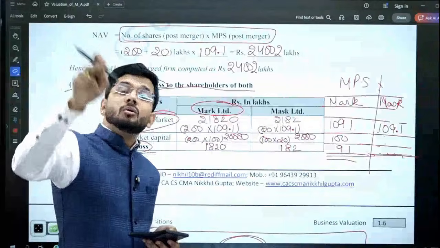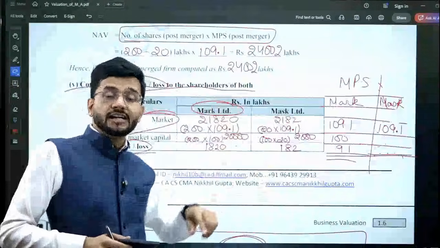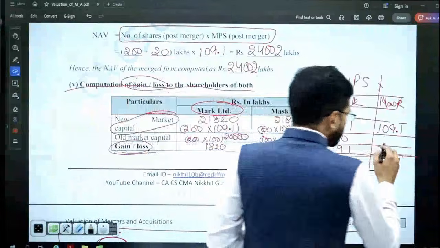So what are we going to do? We are going to equalize the old earning per share. What is the formula for equalizing old earning per share? Old earning per share, which is 20 in this case, divided by the swap ratio.